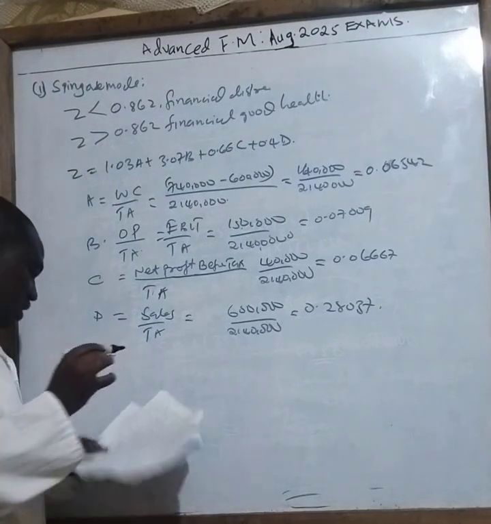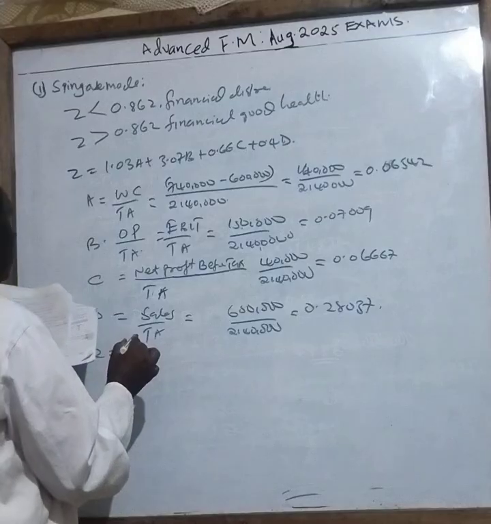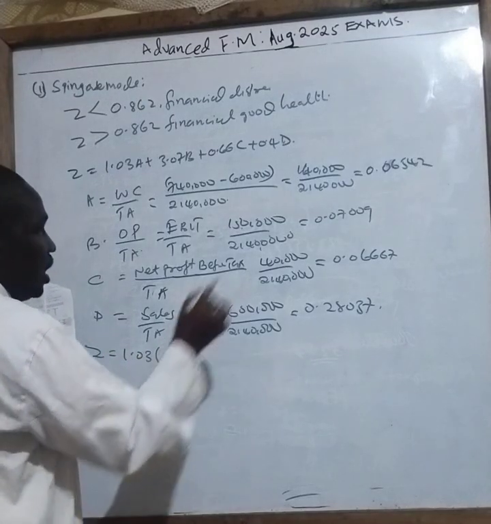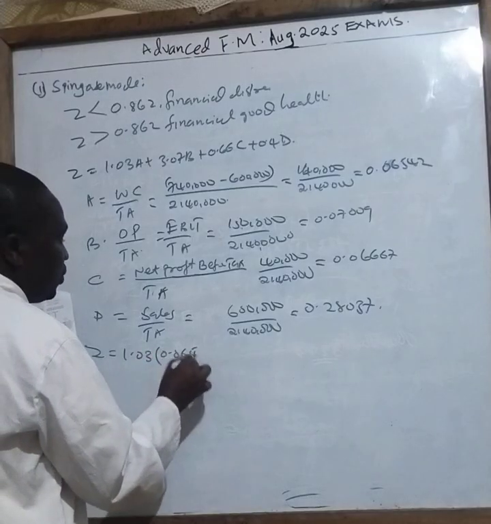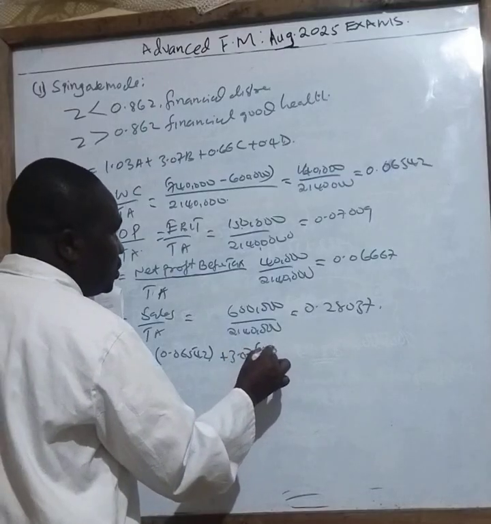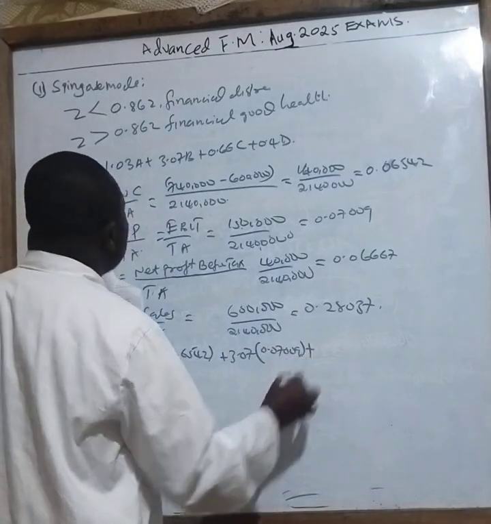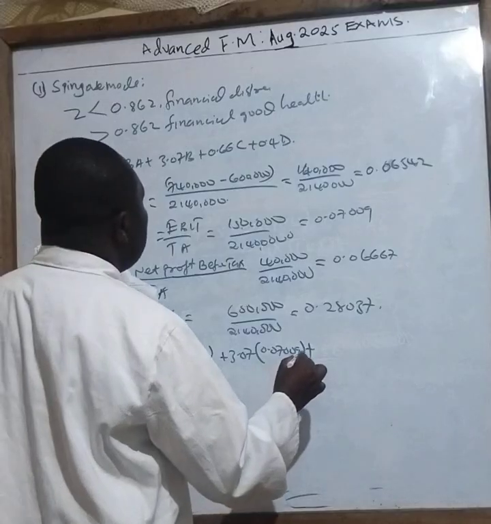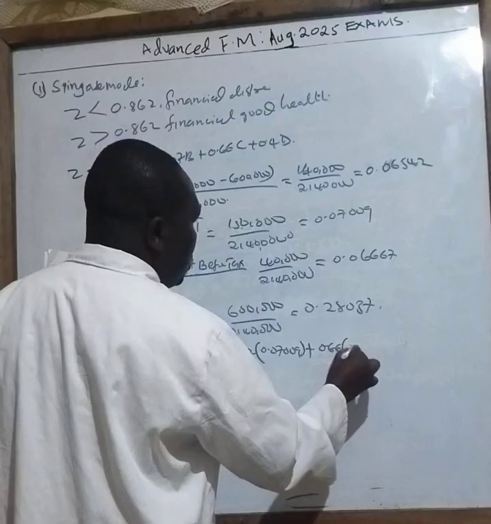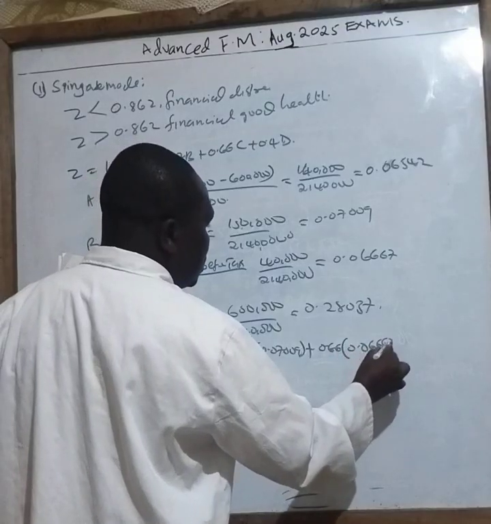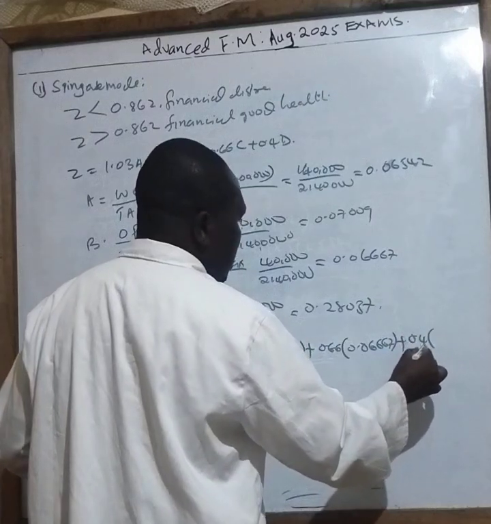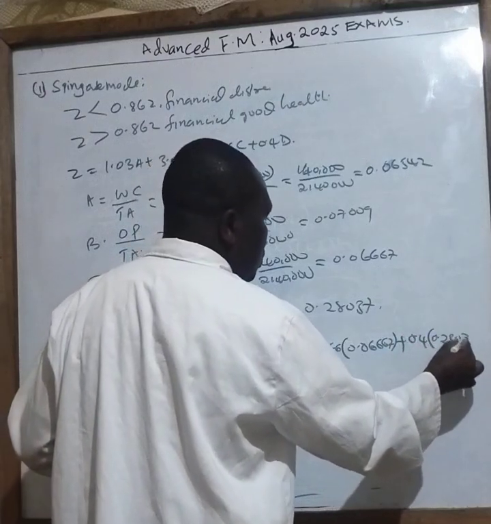Your Z given there is 1.03 into A, and A I have already as 0.06542, plus 3.07 into B of 0.07009, plus 0.66 into C of 0.06667, then plus 0.4 into D of 0.28037.